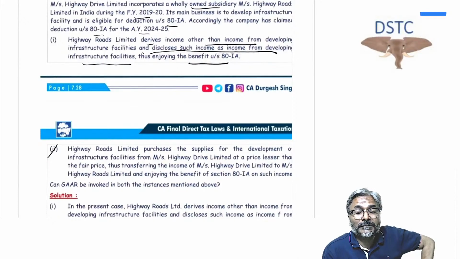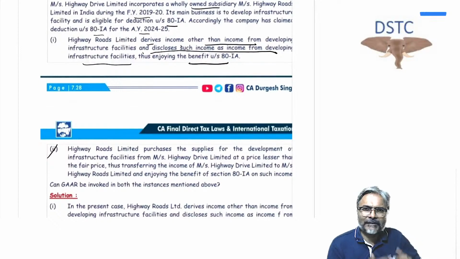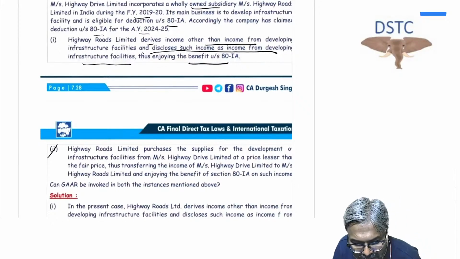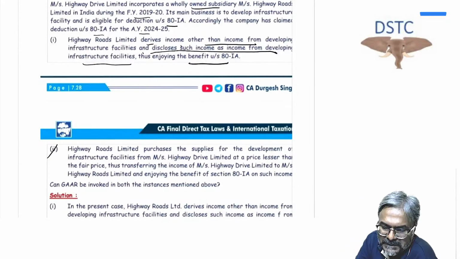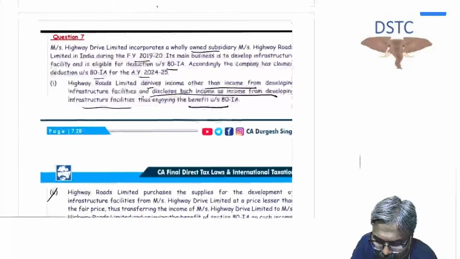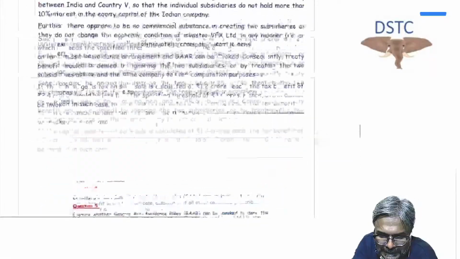There is a specific provision already there to address this particular situation, and if there is a specific provision, then again we can say SAR will override the GAR provision, and that is exactly what we are going to say in this case.